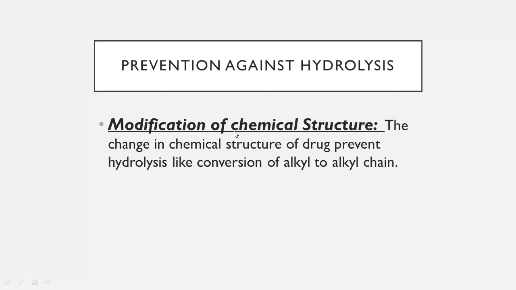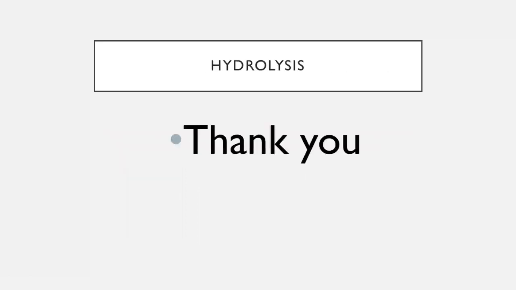Modification of chemical structure. Hydrolysis can also be prevented by modification or change in the chemical structure of the drug, like conversion of an alkyl to a longer alkyl chain. If a drug contains an alkyl group, you can change it to a complete alkyl chain. It will hinder the ability of water to react with it. So chemical modification will protect against hydrolysis.